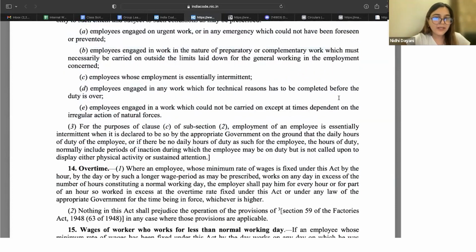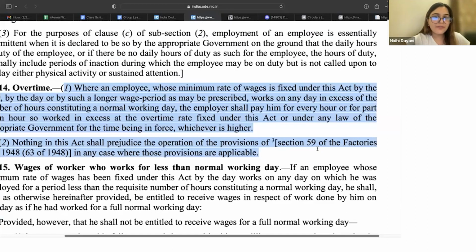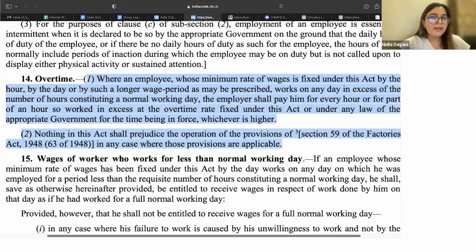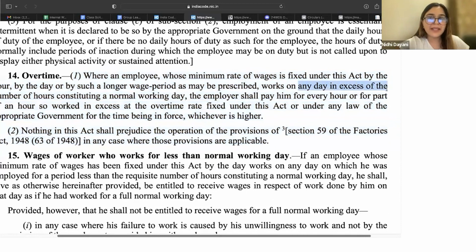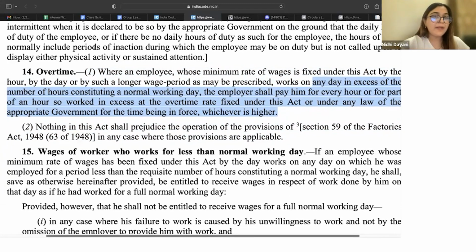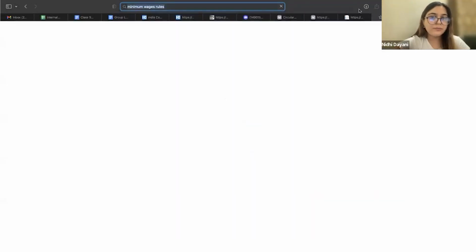Okay. If an employee does overtime, like it is there in the Payment of Wages Act, you pay double. Correct, you pay double of whatever extra time they have worked. So where an employee whose minimum rate of wages is fixed, let's take 4,600 for a dal mill in Maharashtra, works on any day in excess of the number of hours constituting a normal working day, which is prescribed as 9 hours as per the minimum wages rules.